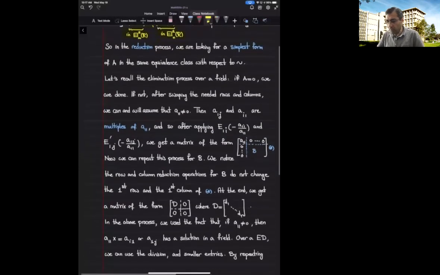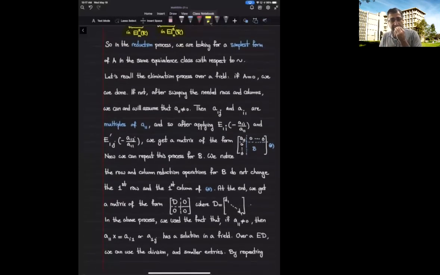Okay, so now let's recall what this reduction refers to. The whole point of this process is to get to a simpler form.